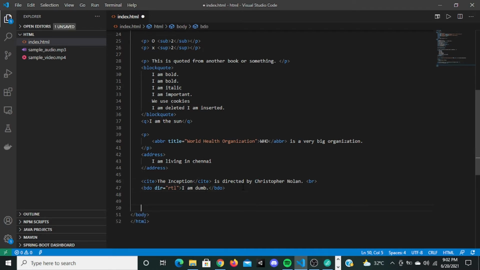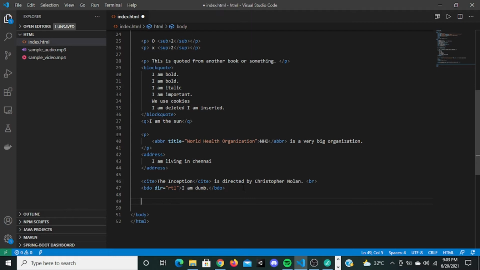Now we're going to look at comments. When you're developing a small website, there is no need for comments. But when you develop a large website using 800, 900 or 1000 lines of code, you won't be working alone. You will be working with a team, and you will be writing one code and your team member will be writing another, so you will be sharing your code. When you share, you should be able to read the other person's code, and your friend should be able to read yours. For that, comments are very necessary.